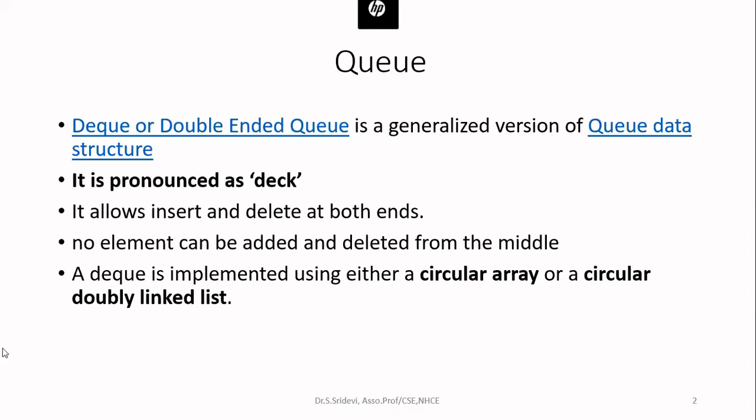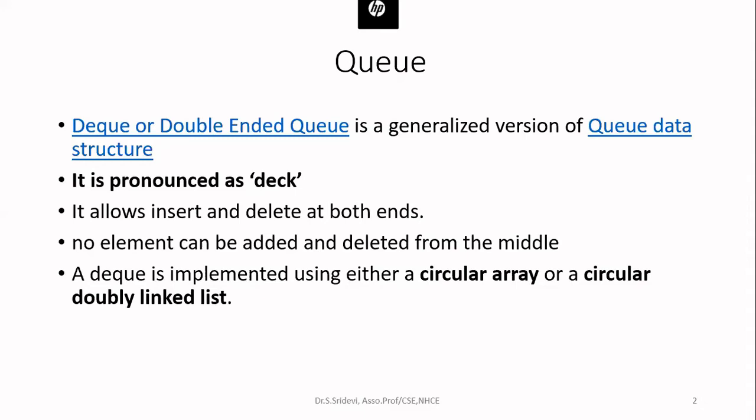And if you want to implement this DQ, again you have to implement by means of a circular array or otherwise circular linked list. Okay, so I told you if you want to implement stack, you can use either array or linked list. If you want to implement linear queue, you can use either array or linked list. If you want to use a circular queue, you have to use circular array, not normal array. What is circular array is, once you reach size-1, you will come back to 0. That is called a circular array.